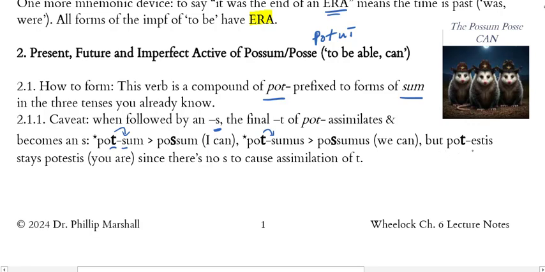But notice that when I add estus to pot, there's no s following, so that the t gets to stay, which is what I want to see. So you should expect t for pot in all situations unless that t is followed by an s and has to assimilate. So pot estus becomes potestus. Okay? In other words, it doesn't become anything different. Does that make sense? I hope so.